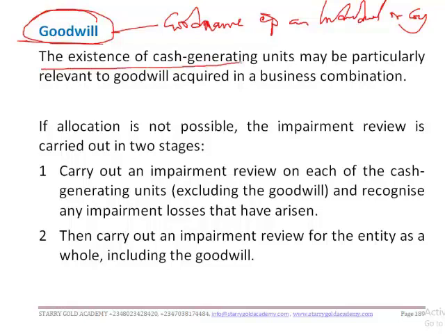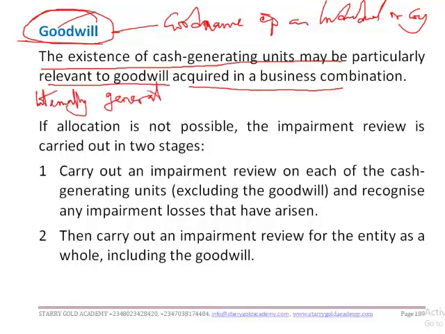The existence of cash generating units may be particularly relevant to goodwill acquired in a business combination. As discussed in our previous class, you only recognize goodwill, which is an intangible asset, when it is acquired, and not when it is internally generated.